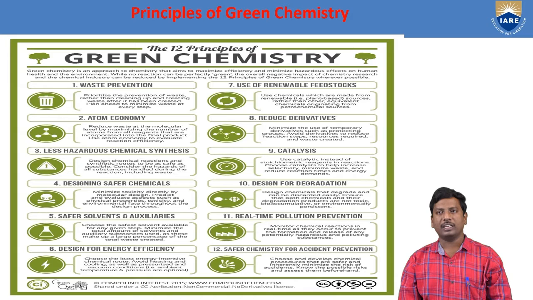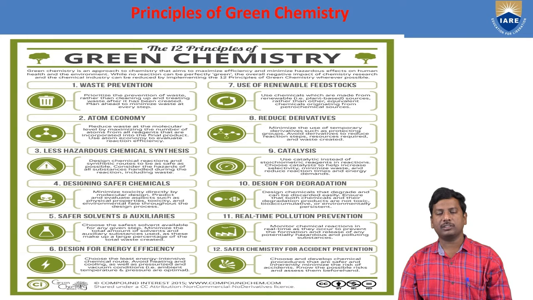So this is about the 12 principles of green chemistry. First, waste prevention; second, atom economy; third, less hazardous chemical synthesis; fourth, designing safer chemicals; fifth, safer solvents and auxiliaries; sixth, design for energy efficiency; seventh, use of renewable feedstocks; eighth, reduce derivatives; ninth, catalysis; tenth, design for degradation; eleventh, real-time analysis for pollution prevention; and twelfth, inherently safer chemistry for accident prevention.